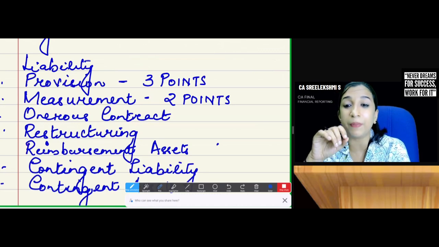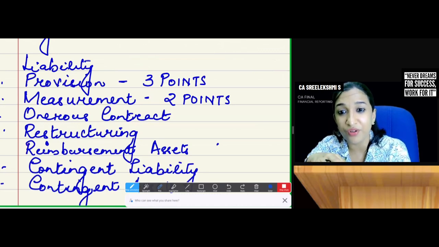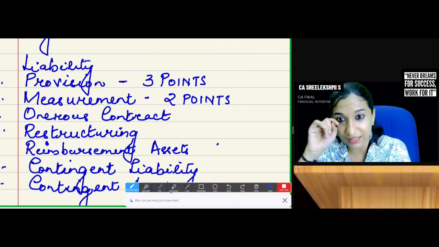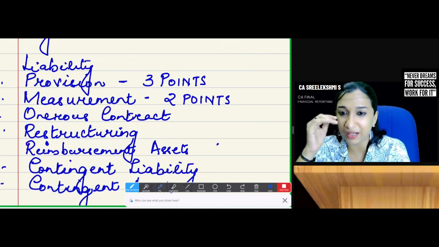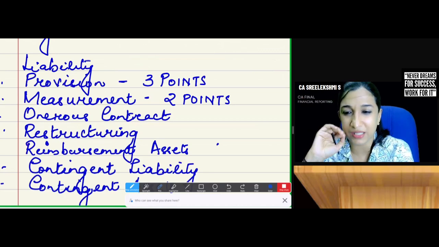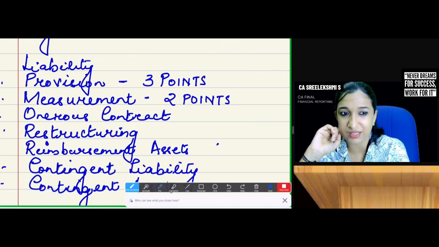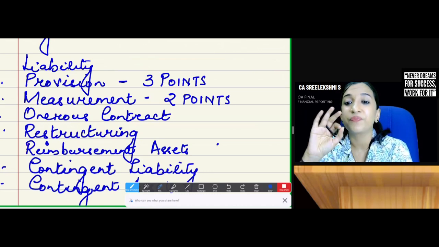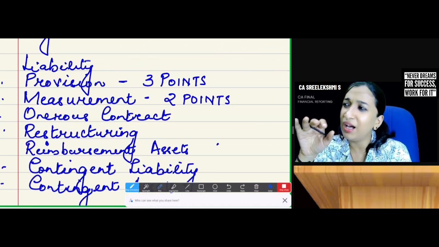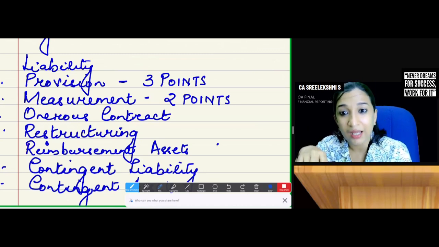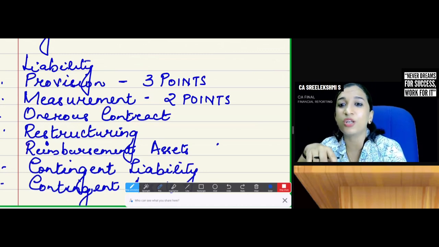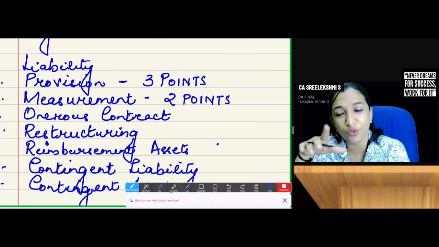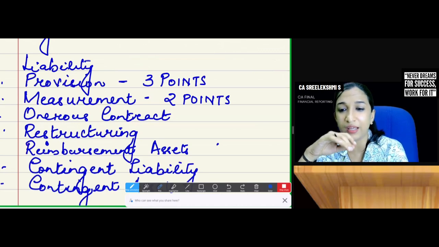It is confirmed by occurrence or non-occurrence of future uncertain events. Estimate cannot be reliably measured. Less than 50% probability for outflow of resources. Contingent assets. Contingent assets are assets which are possible, but it depends on, again, the occurrence and non-occurrence of future events. Future uncertain events do not recognize.